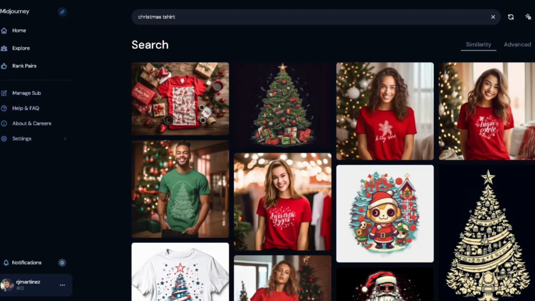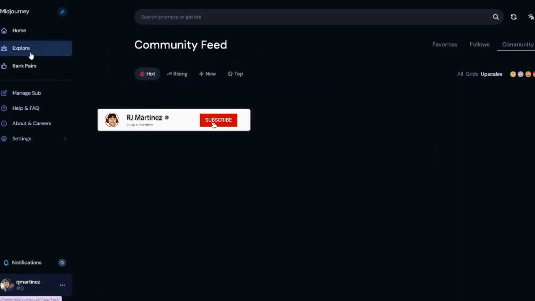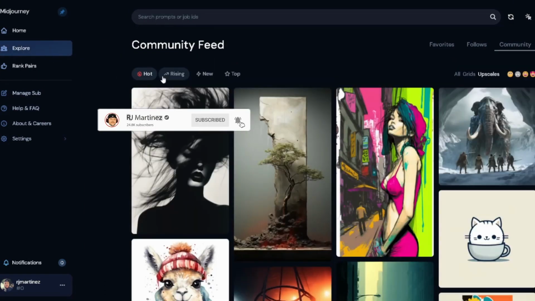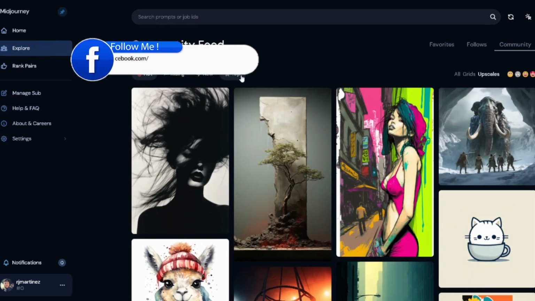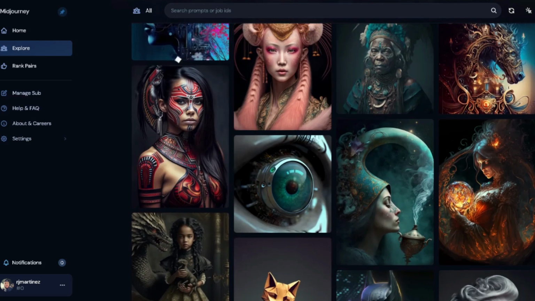All right, so I'm logged into the back end of Midjourney. I came over to the left-hand side and I'm going to hit that Explore button, that little tab right there. It's going to show you Hot, Rising, New, Top. If we hit Top, it's going to show you all the top prompts that were created inside of Midjourney, right?